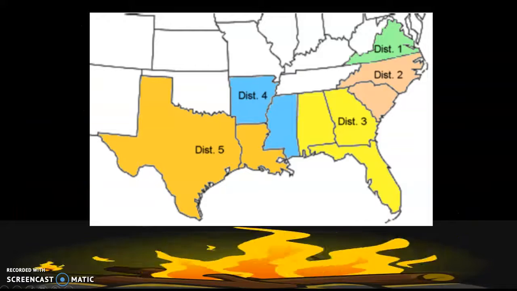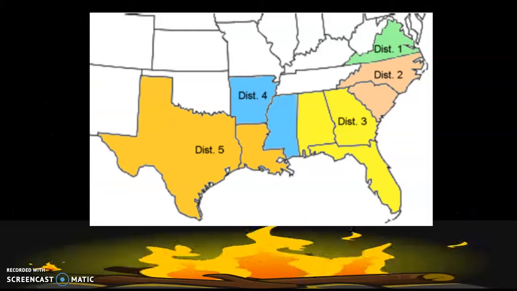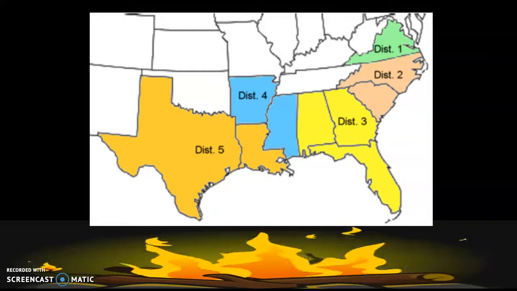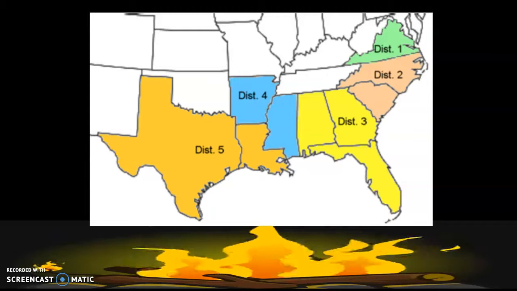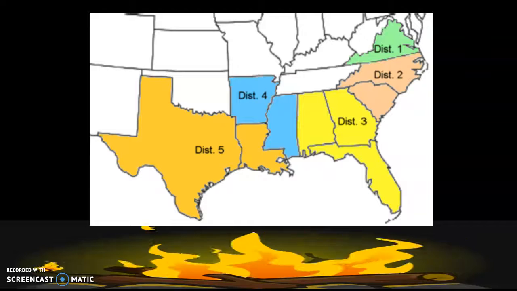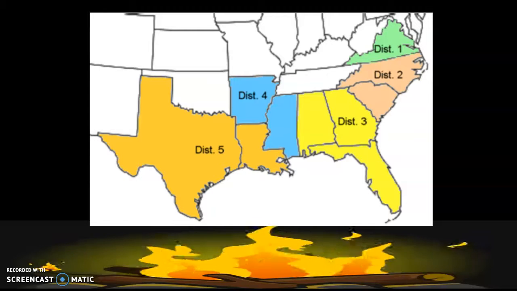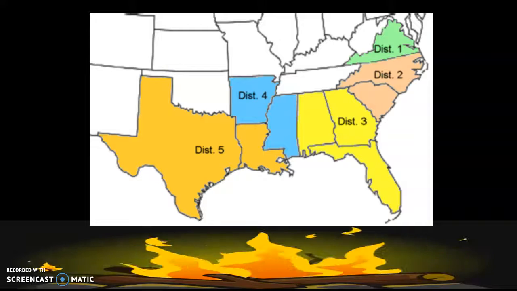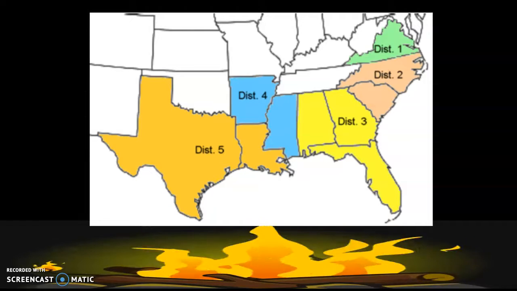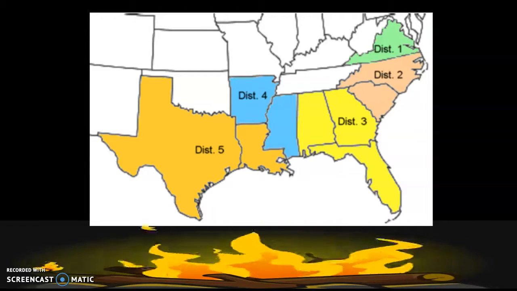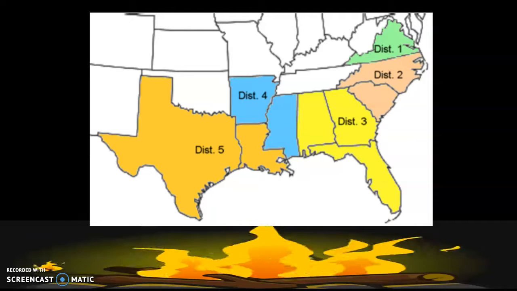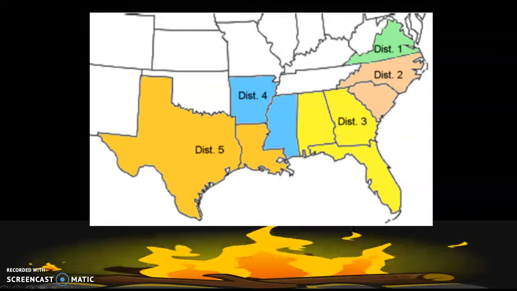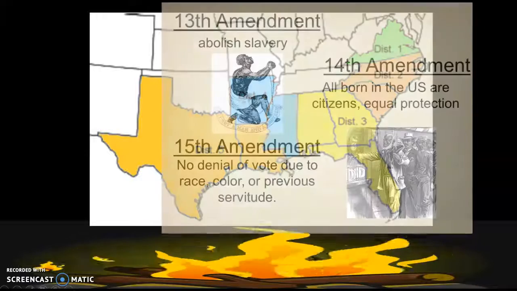So what's happened is the United States, the southern states that rebelled, are broken down into 5 military districts, okay? And they're run by a Union military officer instead of a state governor. So they don't have equal rights like the northern states do, and they don't get any kind of representation. It's literally a military jurisdiction.